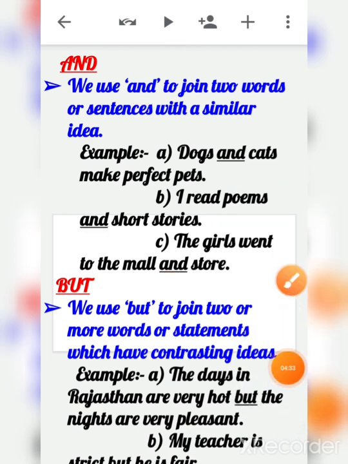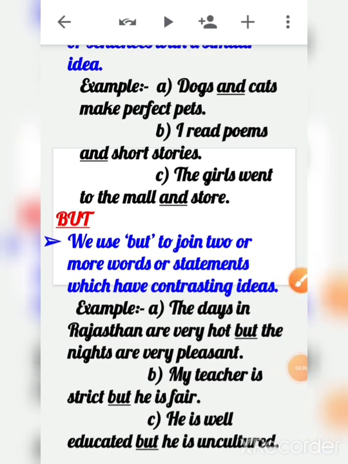Now let's talk about the other conjunction, "but". "But" is also a common one. We use "but" to join two or more words, statements or sentences which have contrasting ideas. Contrasting means opposite ideas. Example: the days in Rajasthan are very hot, but the nights are very pleasant.